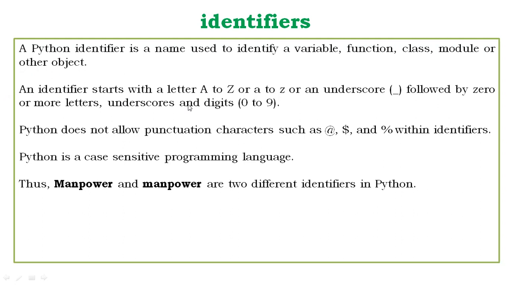You can write print type x, print type y, print type z, like this. Now execute the program. It will give us some values. First is integer, second is float, and third is string. It means it automatically stored them as integer, float, and string.